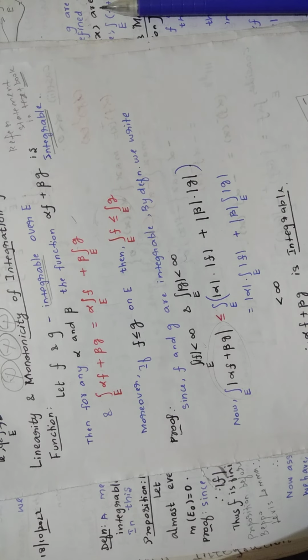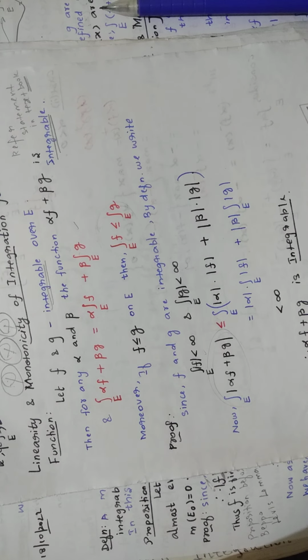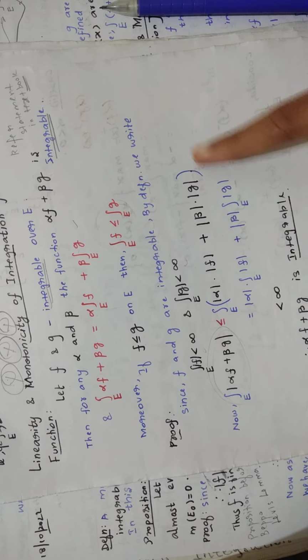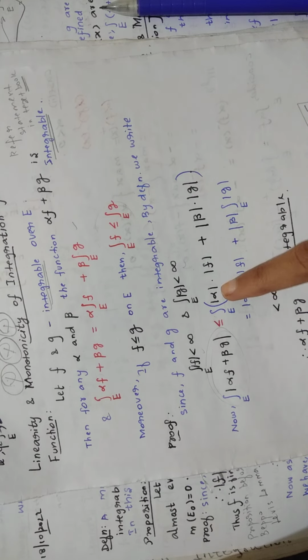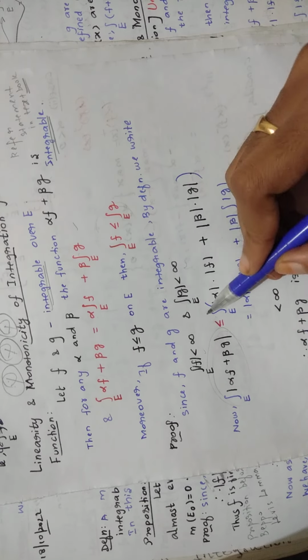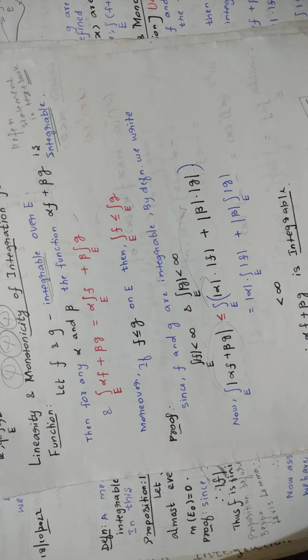When you split the modulus, the inequality becomes like that. After splitting, you are bringing alpha outside. Sorry, you are multiplying this. One step is missing; you can add it.